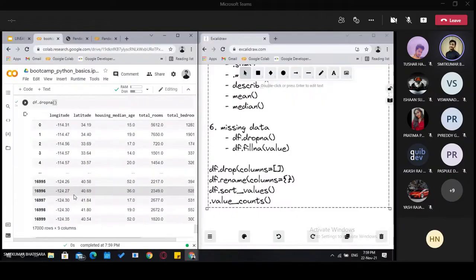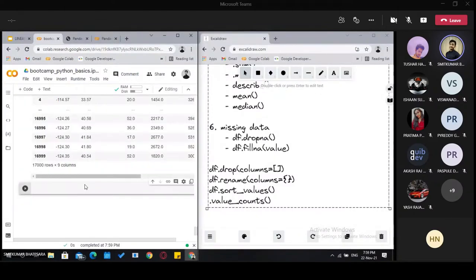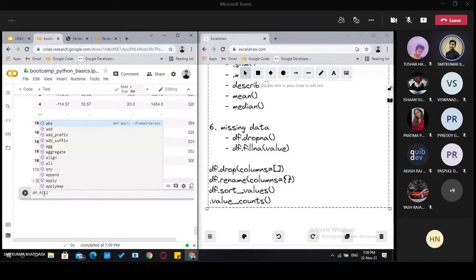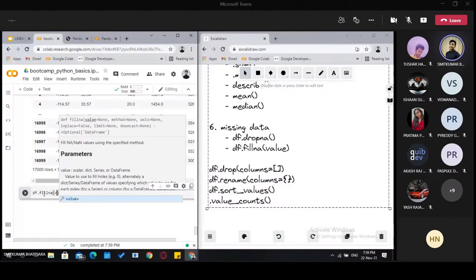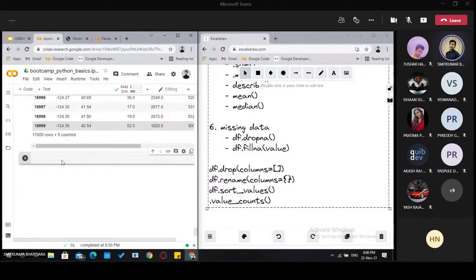Similarly we have df.fillna, and we can pass any value. Here we pass a value, and this value can be the mean, the median, or any specific value we want. Like if there are any missing values, it will fill them with 5. It wouldn't change anything here because there are no empty cells.